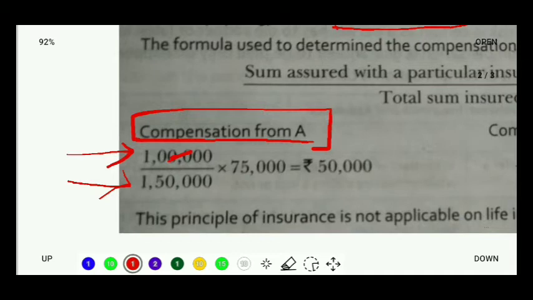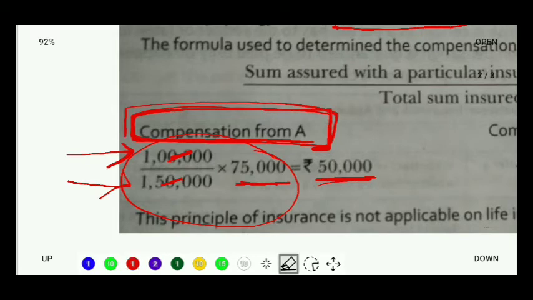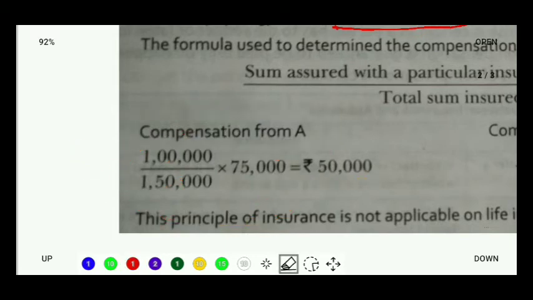What is my total insurance taken? That means adding up insurance from both the companies, that is the denominator, multiplied by the loss amount. What is the total loss? The loss is 75,000. So that is calculated, and the total amount we get is rupees 50,000. That means company A will pay a compensation of rupees 50,000. How is that calculated? I hope you understood.